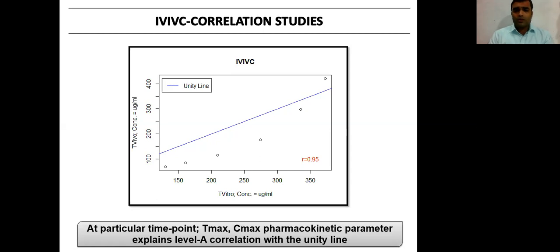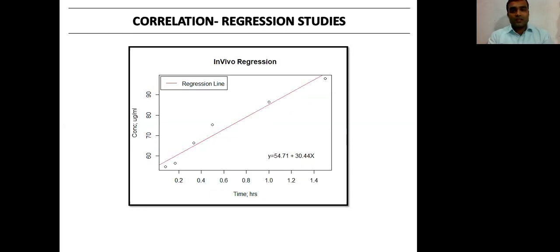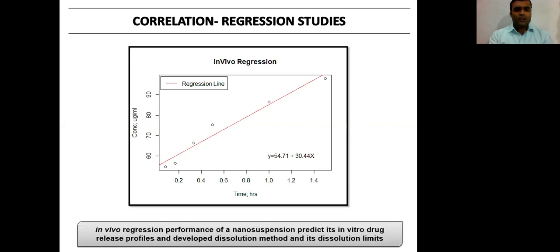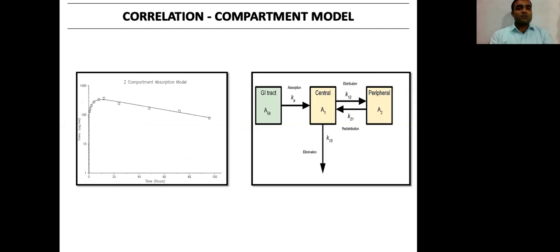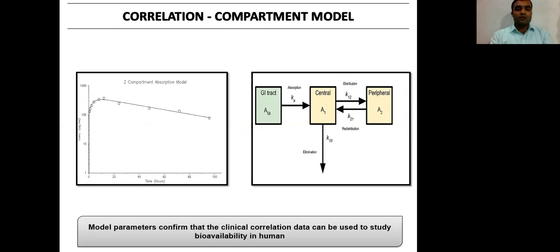Again, we studied in vitro in vivo correlation of this developed nanosuspension. At this particular point, Tmax, Cmax, and other pharmacokinetic parameters explain level A correlation, because all the points which we studied we observed around or beside the unity line. Then next we studied in vivo regression, where in vivo performance of the nanosuspension predicts its in vitro drug release profile and the developed dissolution method and its dissolution limits. Then next point is compartment model. We studied this compartment model, and the compartment parameters confirm that the clinical correlation data can be used to study bioavailability in humans in future.